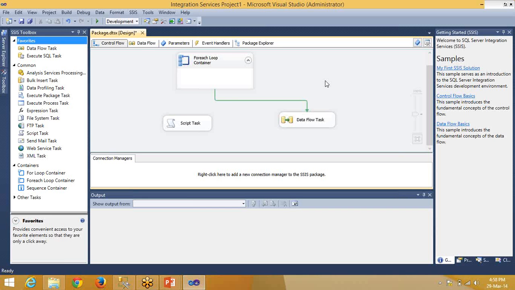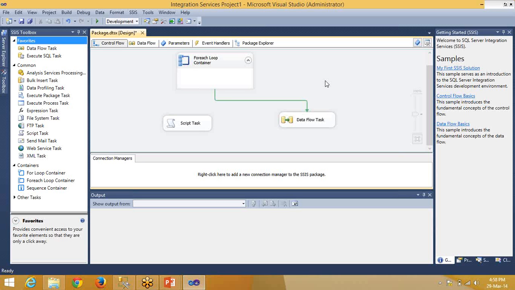So one thing is, in the test environment you have to open the package in SSDT, SQL Server Data Tools, and then change all the connection managers. This requires a lot of work, right?